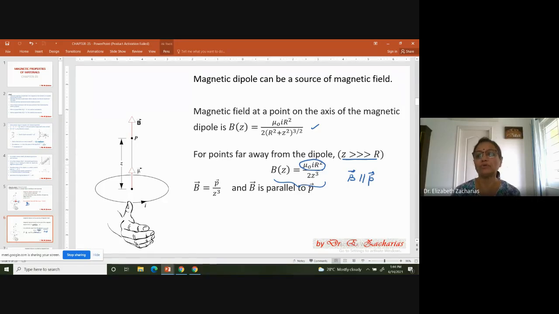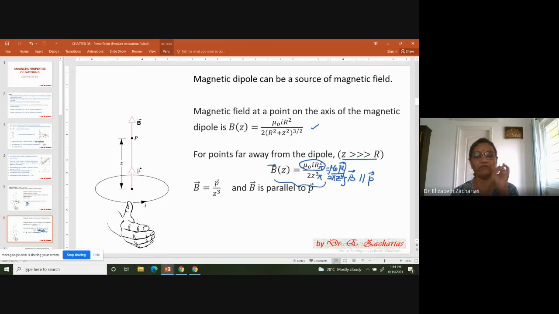How do you get that? We can see in a few minutes why it is parallel to the mu vector. What we can do is multiply and divide by pi. If you multiply and divide by pi, you get mu naught I into pi r square, which is your mu, divided by 2 pi z cube. This is the expression.